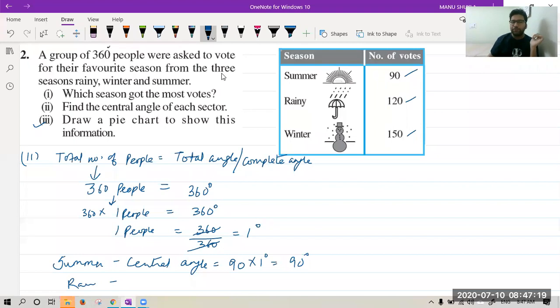I hope the third part you can do on your own. Draw a pie chart. All of you please tell, are you able to use the protractor on your own? It is very simple. First draw one radius OA, then keep the protractor on that and measure the angle. After that, on the next line, keep the protractor, measure the next angle, and finally the last one. It is very easy for you to do. I can't demonstrate it here, that's why I'm telling you to do it. Now, this question was very easy.